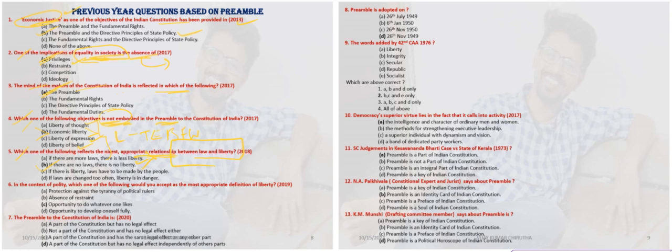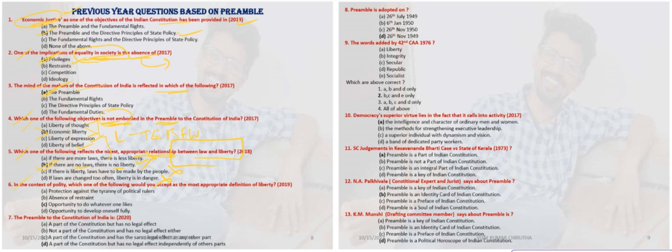This is the best suitable answer. If there is liberty, laws have to be made by the people. This is not giving the complete answer. Laws are changed too often, liberty is in danger. This is also not right for this question. So the second option is correct: if there are no laws, there is no liberty.